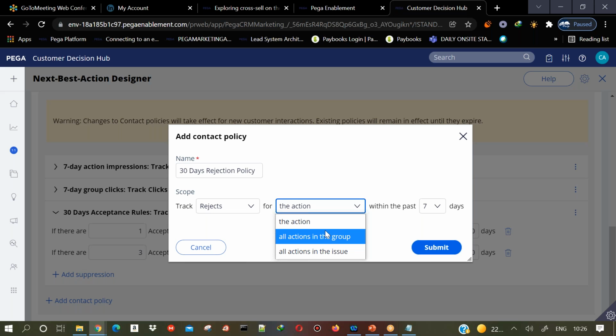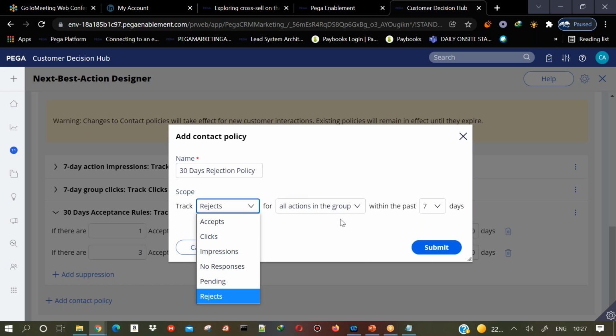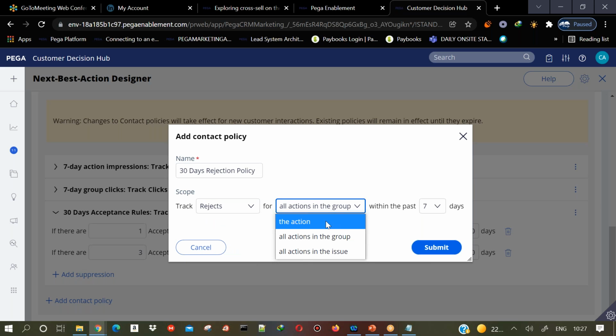Let us say in the entire group, any one offer got accepted, we will not show the offer again in that particular group. If that is the requirement, you will select group level. Let us say within the sales issue, any offer got accepted or rejected, then we will not show it again. So this is, again, if we want to track a single particular action's behavior, or all the actions in the group, or all the actions in the issue.